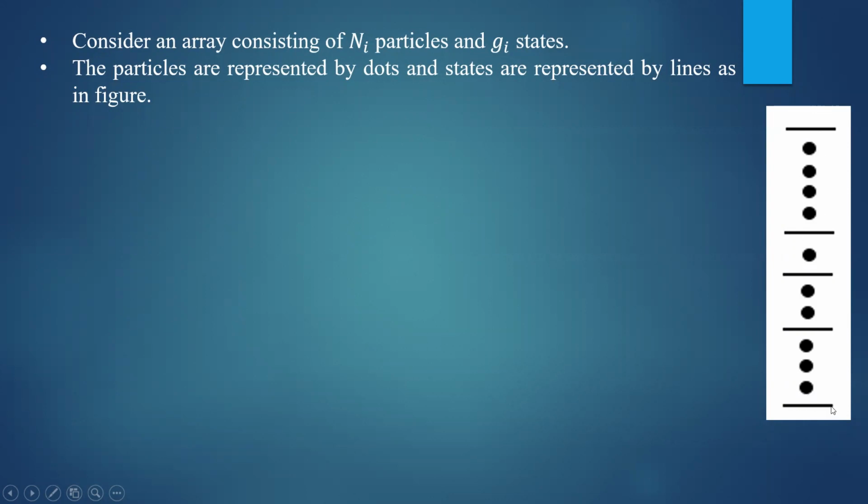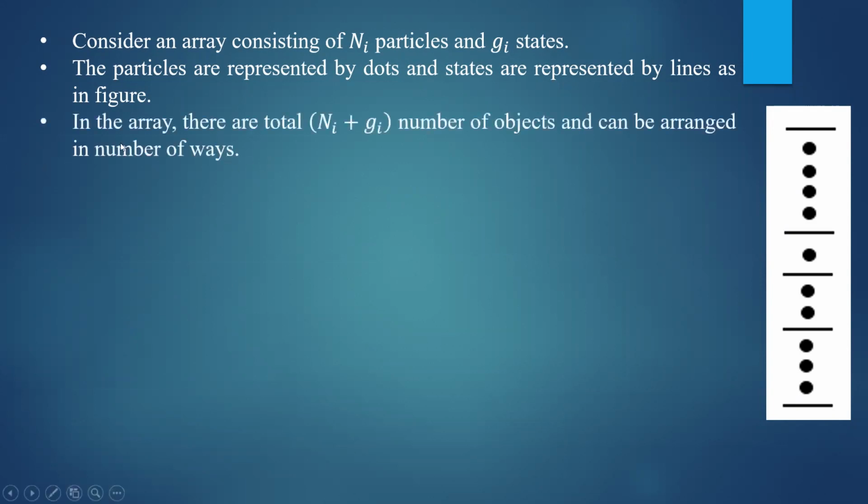So states are represented by lines, and dots represent the particles. You can rearrange them in any manner. Whatever the figure shows is one possibility of distribution of a total of 15 symbols. Lines are representing the states, dots are representing the particles. So what is the total number of ways in which you can distribute these symbols, states and dots? That can be given by this particular method.